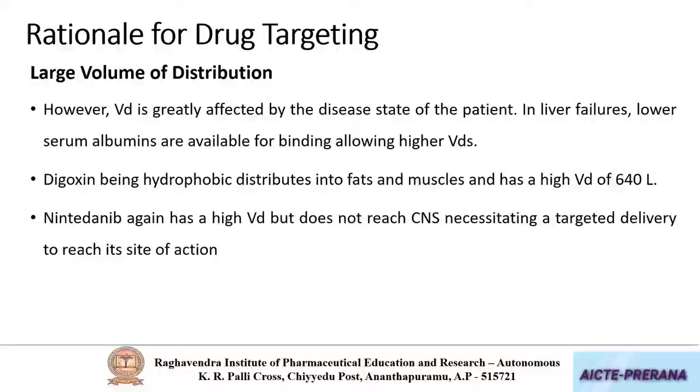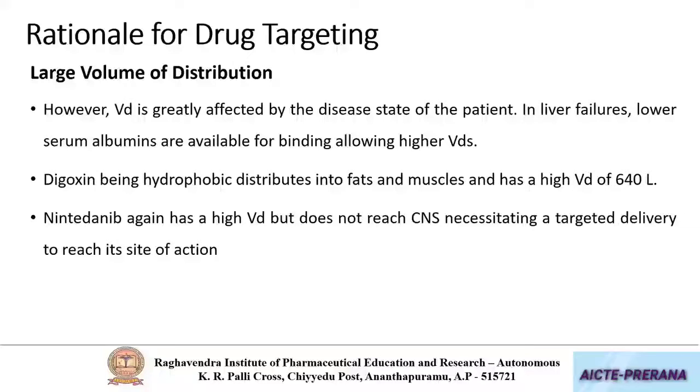If a person is suffering from liver failure, then it allows the drug to show high volume of distribution. Similarly, systemic alkalosis and systemic acidosis also lead to alteration of the body pH, which changes the absorption or volume of distribution pattern of drugs.